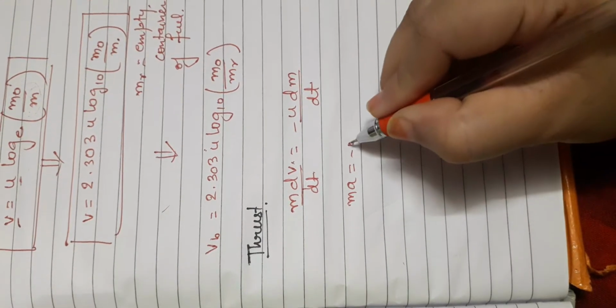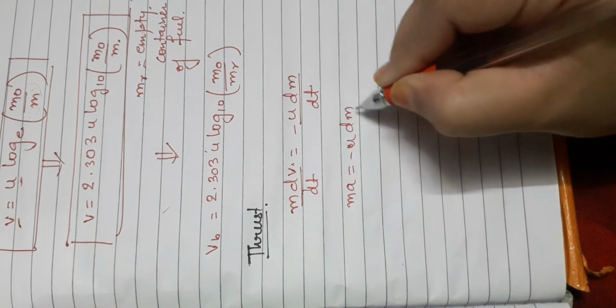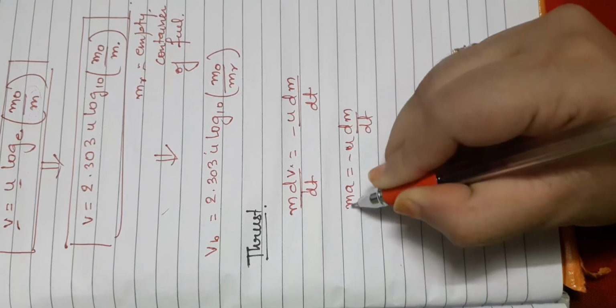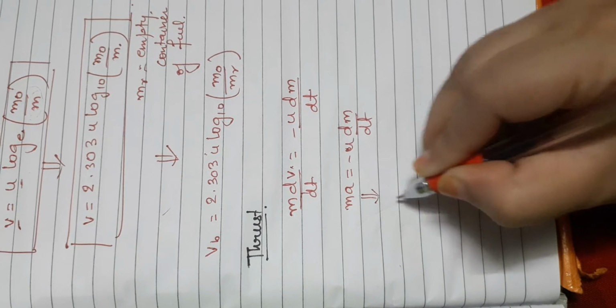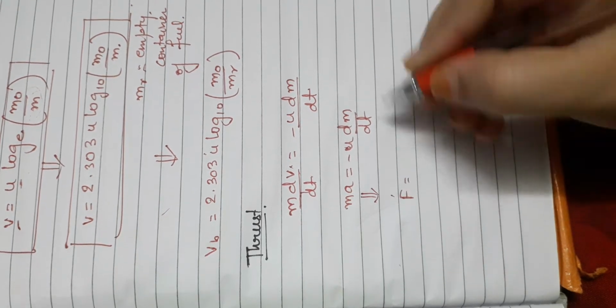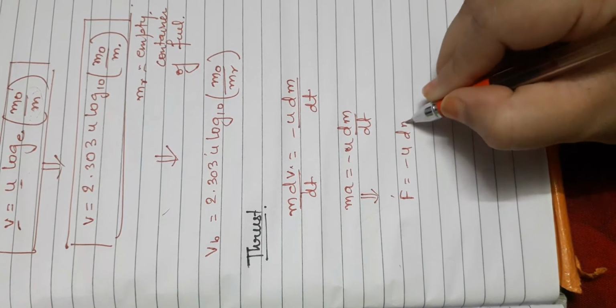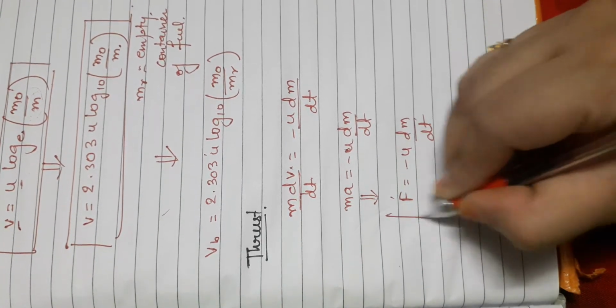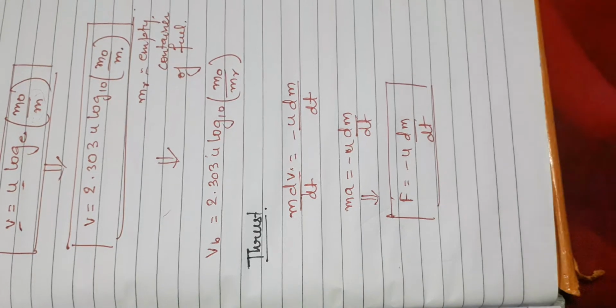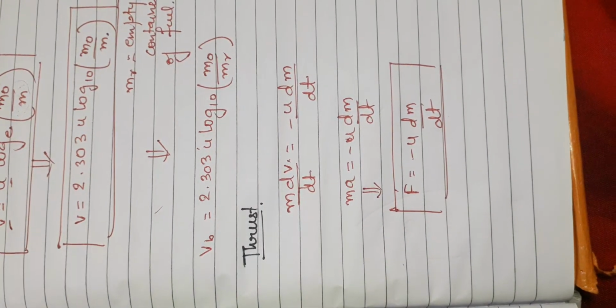So on the left hand side I keep the variable mass term, m into a, and this ma can also be written as force, because of Newton's second law. So F is equal to minus u into dm upon dt.